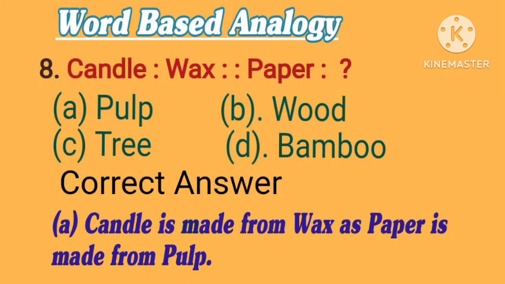8. Candle is to wax, as paper is to what? Options are A. Pulp. B. Wood. C. Tree. D. Bamboo. Correct answer is A. Pulp. Candle is made from wax, as paper is made from pulp.